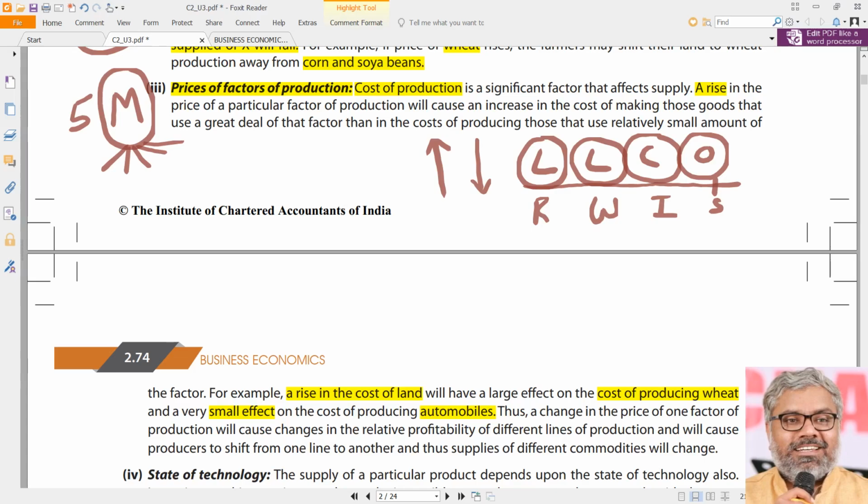Majorly in any economy, the cost of the factors of production will be determined by these three things: what is the cost of land, what is the cost of labor, and what is the cost of capital. That's what is generally heard also. You might have heard when you listen to the news, particularly when finance minister level people talk about labor reforms, land reforms, and the RBI governor comes and says interest rates are reduced.